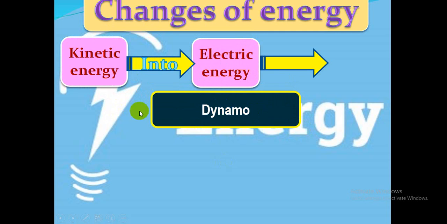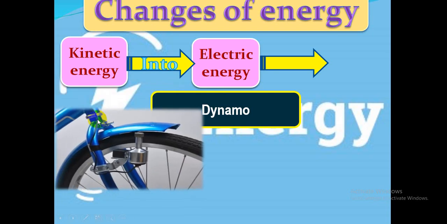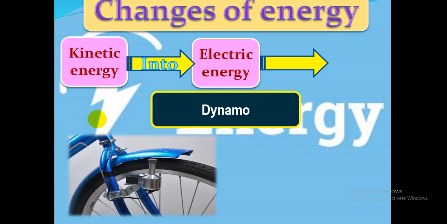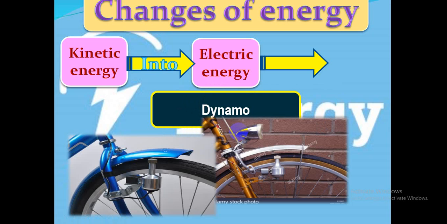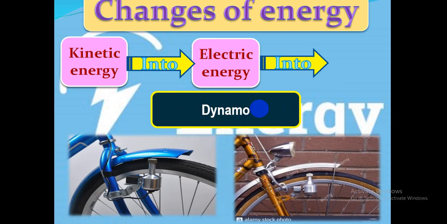From kinetic energy into electric energy, like in a dynamo. A dynamo is equipment found in modern cars, bicycles and motorbikes. In the dynamo, when the bicycle moves, the kinetic energy changes into electric energy, and this electric energy is used to light the lamp in the bicycle or the car, so it changes from electric energy into light energy.